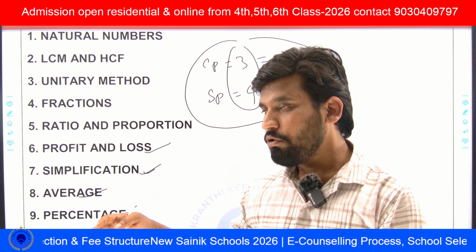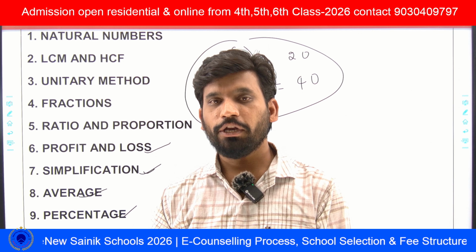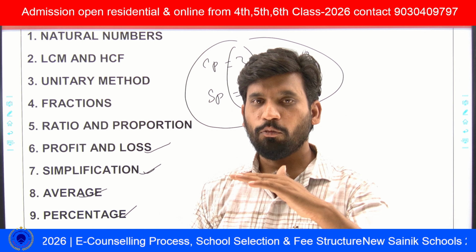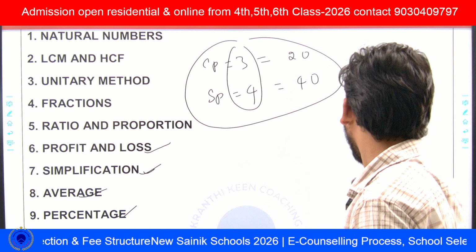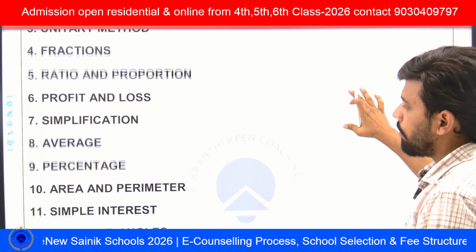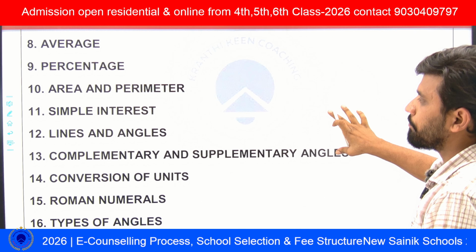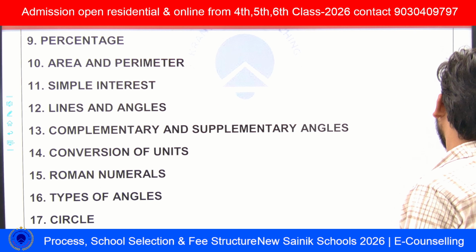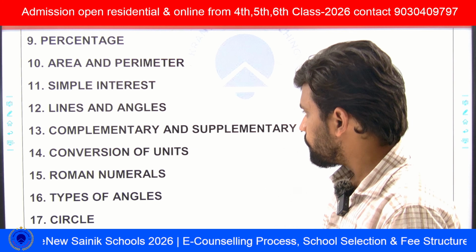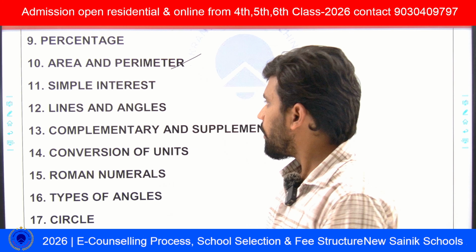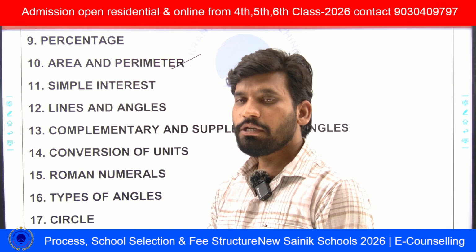If the competition is very high, he will ask some more than medium questions. Next, area and perimeter. The 10th chapter is area and perimeter. In this area and perimeter, we see this type of question.